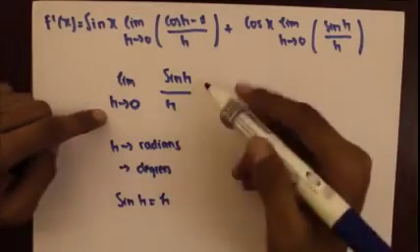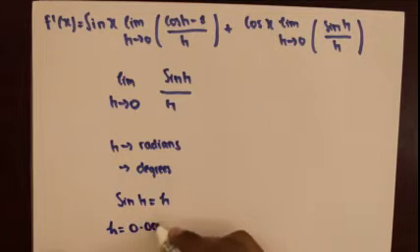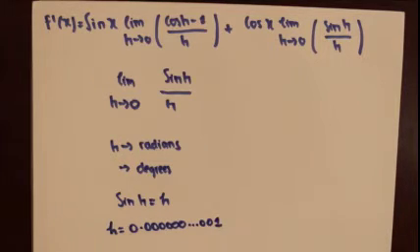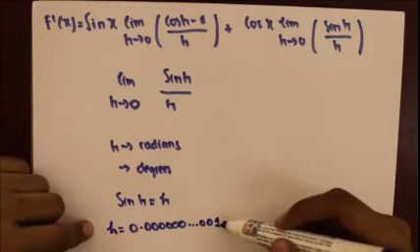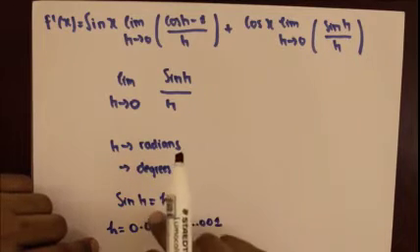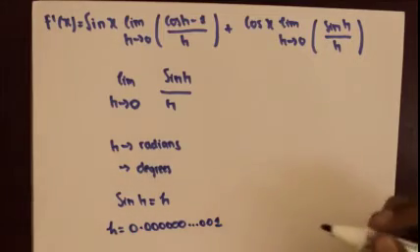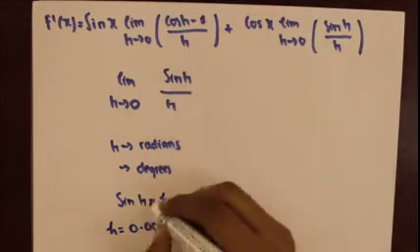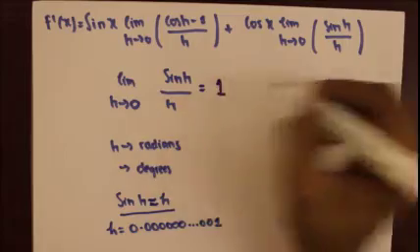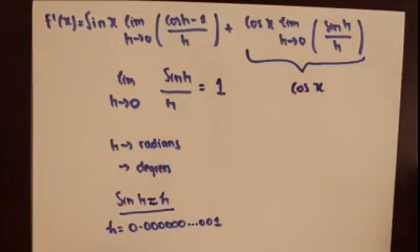And since h is approaching 0, we can say that h is a very small value, around 0.000000001. And if you were to put this in your GDC or your calculator, you would find that sin of this number will be roughly equal to h. This would only work if your GDC or calculator is in radians. So if these two values can approximately be equal, we can say that sin h over h is equal to 1, meaning this term over here would dissolve down to cos x.